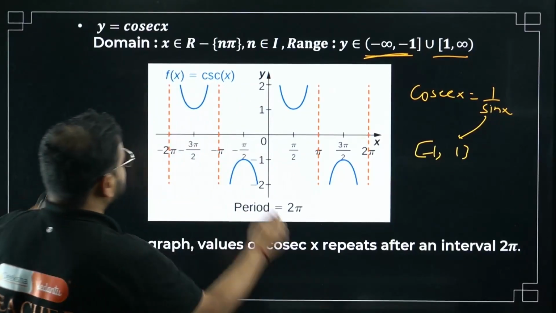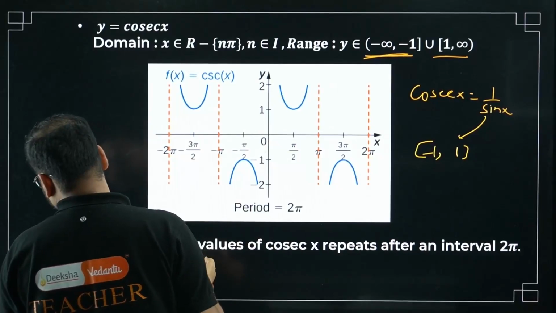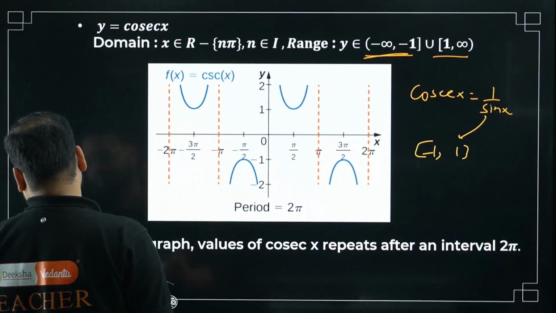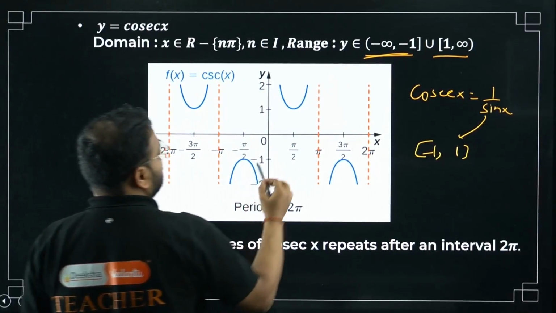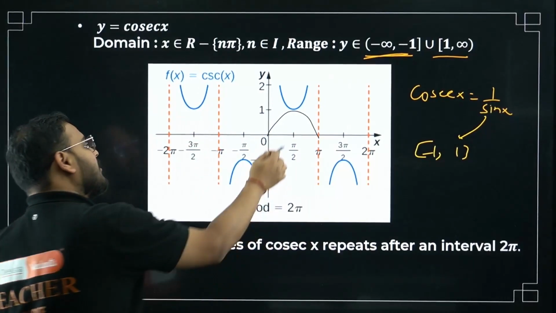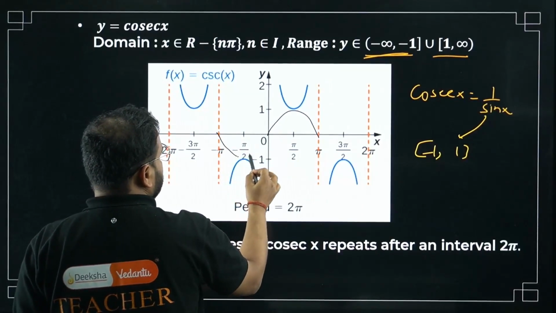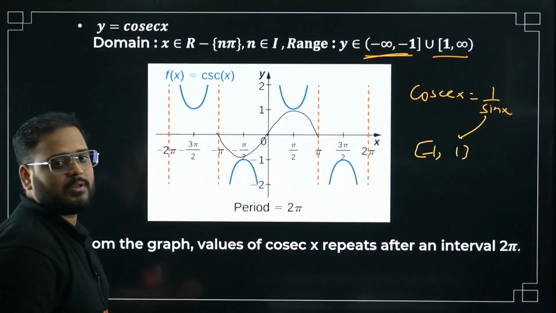Okay, the graph is like this. Please check. Just the ulta graph. It was like this, no? Remember this? That's the curve. I'll show you for the sine. This was the curve, right? For sine. That's why ulta, reciprocal. Over here as well, this was the curve, right? It became reciprocal. Clear now?